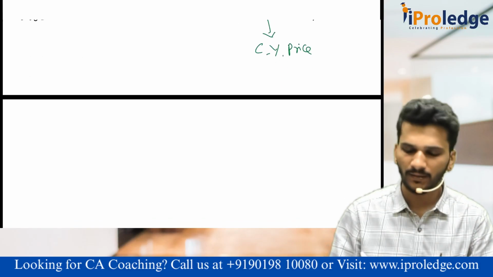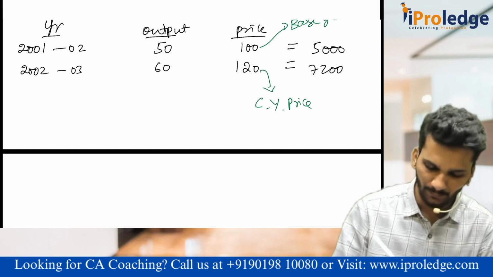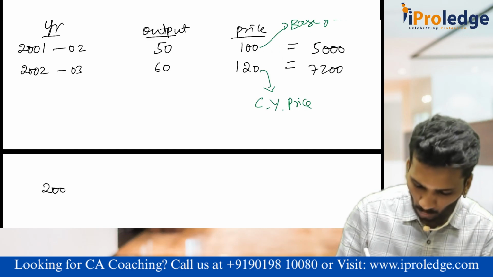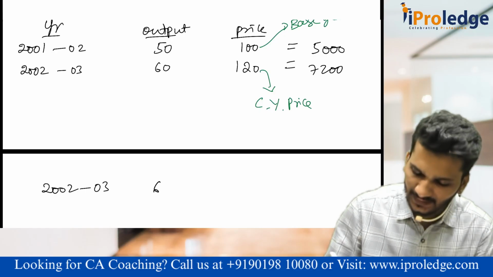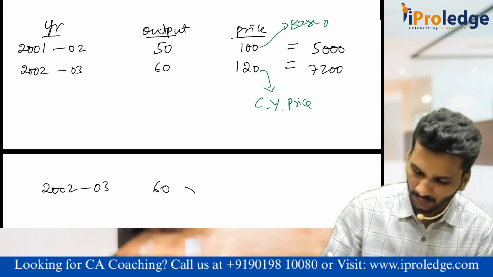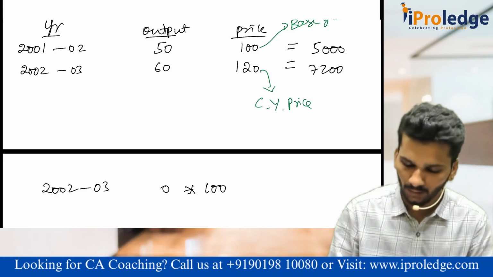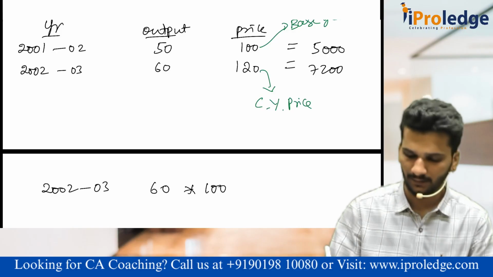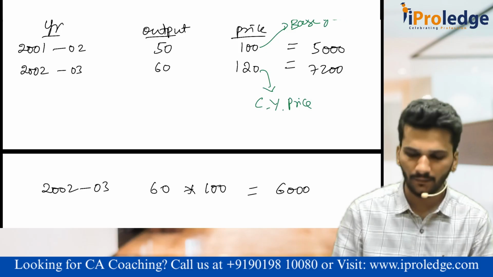What is that constant versus current? If I take the example of 2002-03 and multiply my 60 units of output with the 100 rupees price, then I'll get how much? 6,000. Yes, sir, we know it.